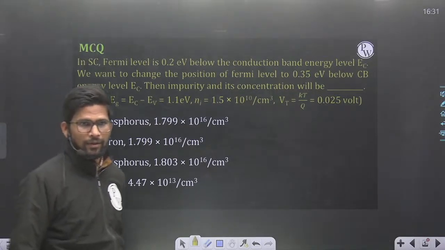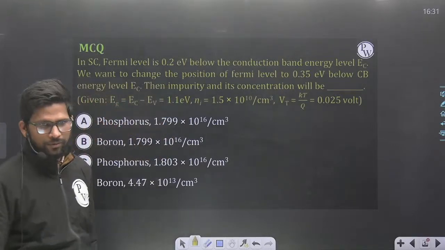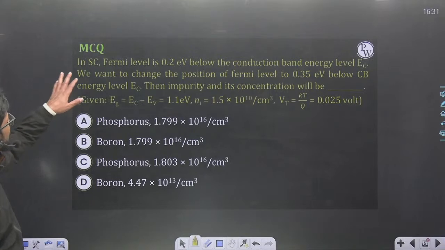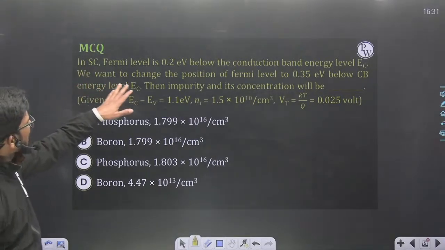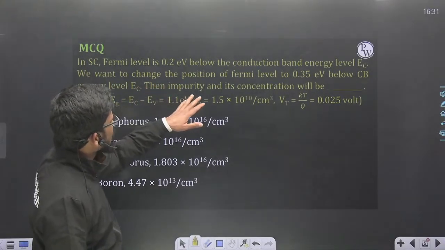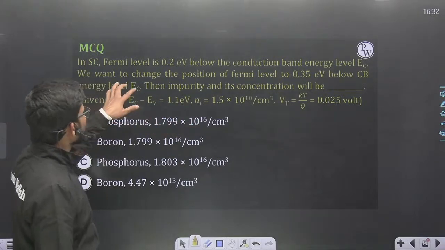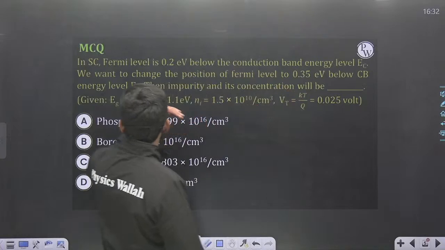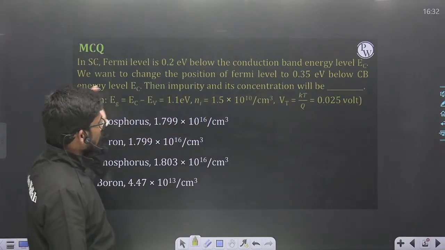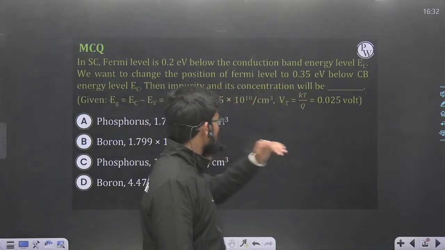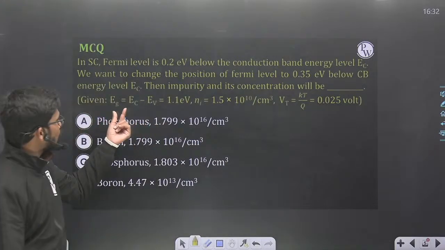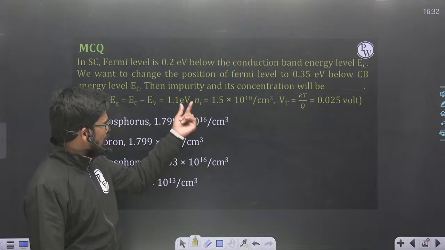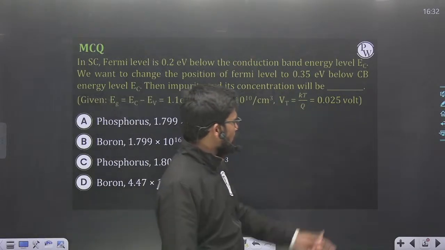Tell me. Okay, let me solve it. Okay, I will make you learn something. In a semiconductor, the Fermi level is 0.2 electron volt below the conduction band energy level EC. We want to change the position of the Fermi level to 0.35 electron volt below the conduction band energy level EC. Then the impurity and its concentration will be given. Eg is equal to EC minus EV, the energy gap, 1.1 electron volt. ni is given, thermal voltage is given.